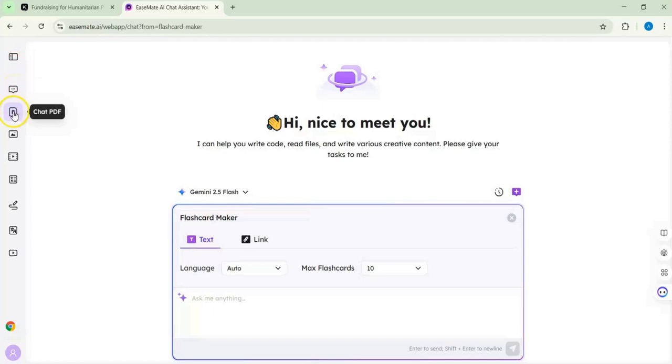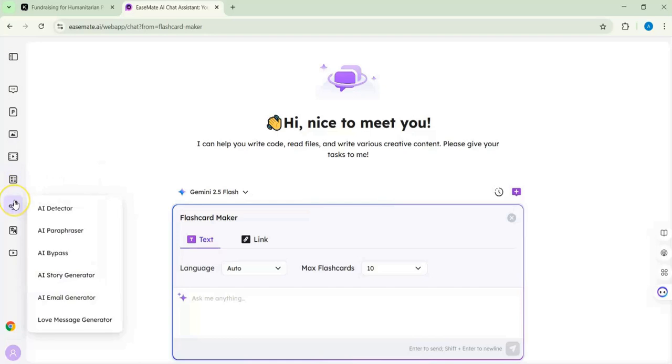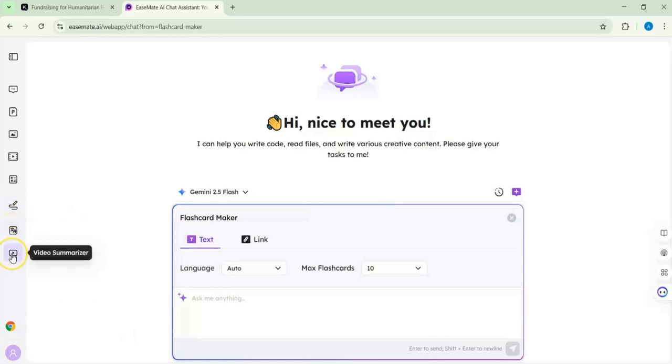AI chat, again we say chat PDF, and AI photo generator, video generator, and here you have AI academic, so you can go for math solver, physics, chemistry, AI scholar, flashcards. Also you can go for AI detector, paraphrase, whatever, and also translator, and video summarizer. So I believe here I finish with this